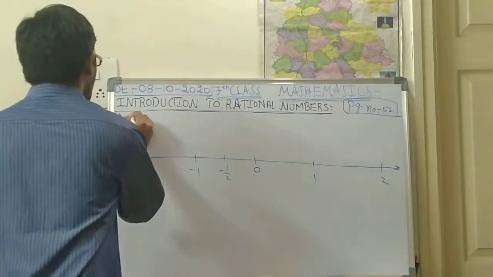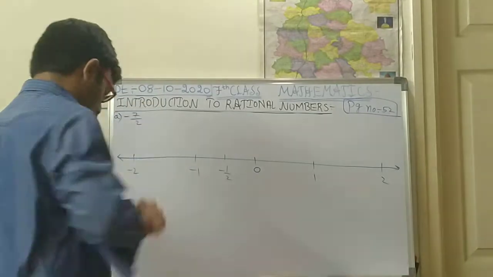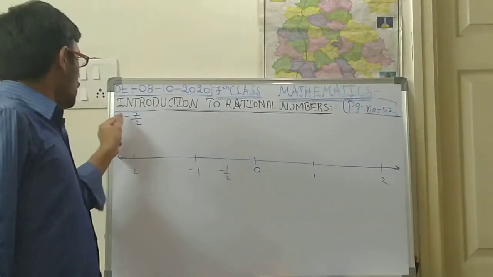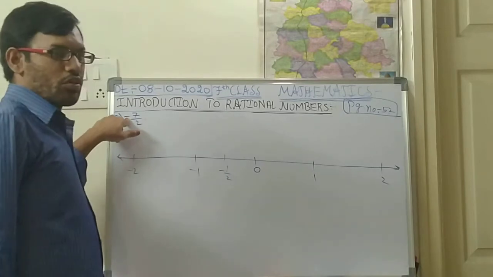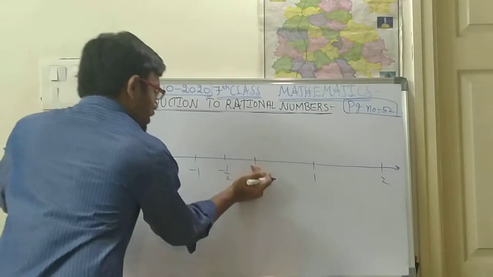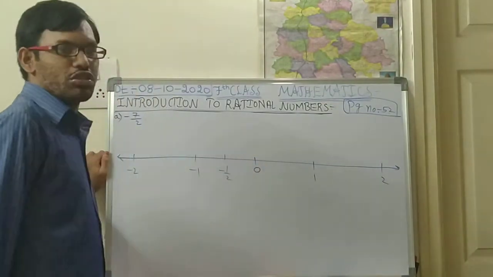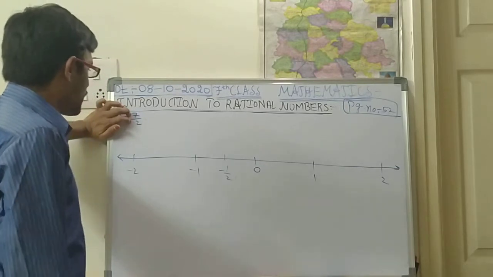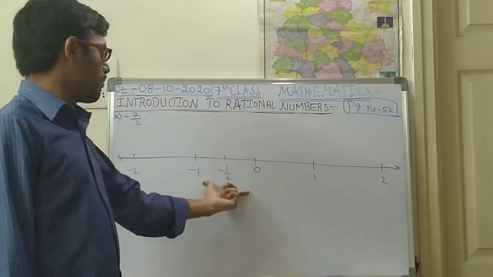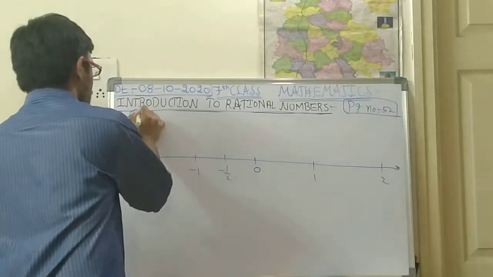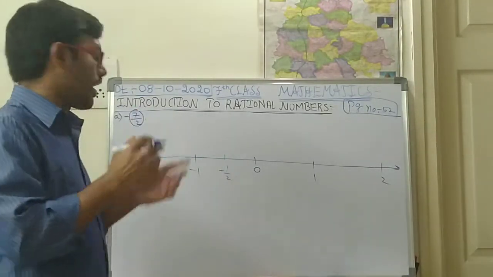Minus 7 by 2. So where will minus 7 by 2 be? Just by seeing the number you can say that it is a negative number. That means before 0 you are supposed to check. Before 0, how can you say whether it is between 1 and 2 or between 1 and 0? You are supposed to convert this fraction into a decimal. Then afterwards you can say.